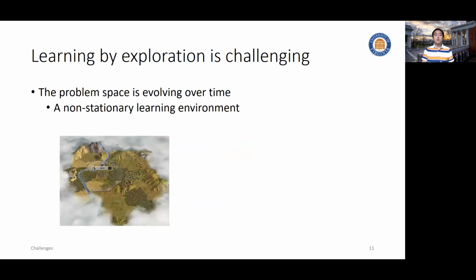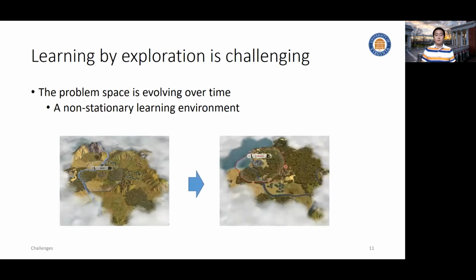Then the system also needs to recognize the change of the environment, to recognize what has gone out of date, and then to keep exploring these new things, to keep improving itself. But unfortunately, the system doesn't know when or where the change will happen. Even for the parts we're quite confident of from past exploration, they might become out of date. That means we have to keep refreshing ourselves in order to handle the new challenges in the new environment.